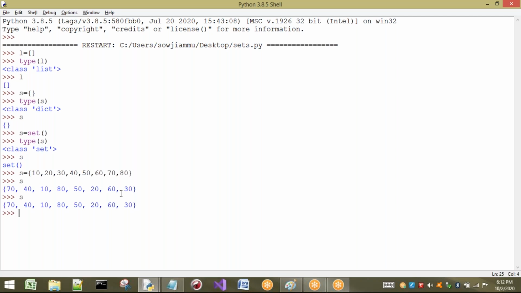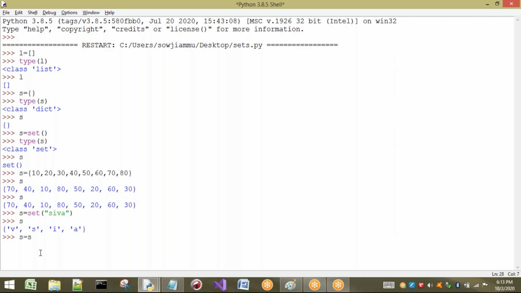Now I want to create a set of elements by using the set function. In this set, what do I have to write? A group of elements, or an iterable object, can be written. So I am writing set of "Shiva". See what happens. If I print S, it divides the string into characters and saves them in a set, because I have converted it into a set.